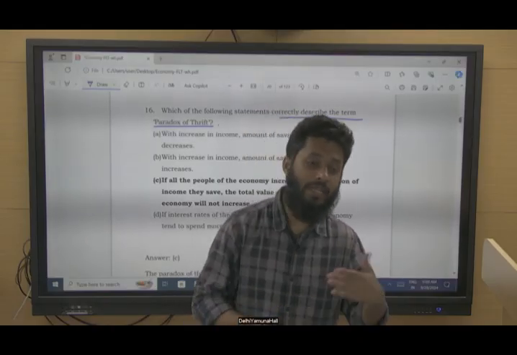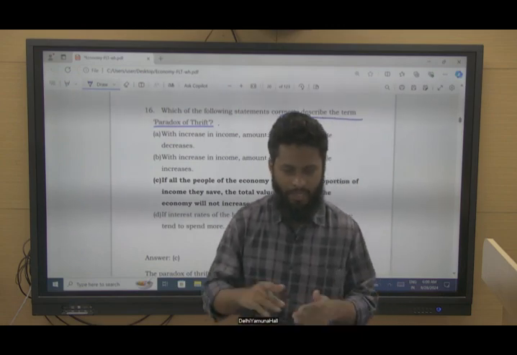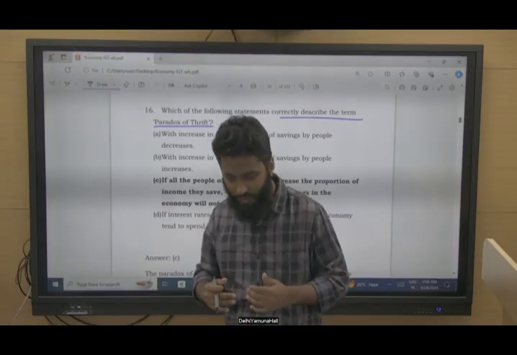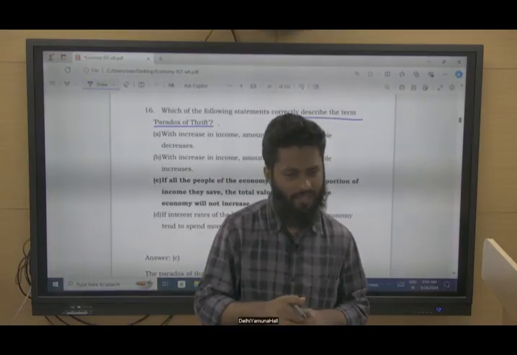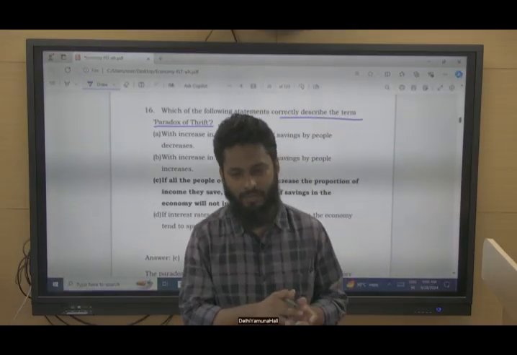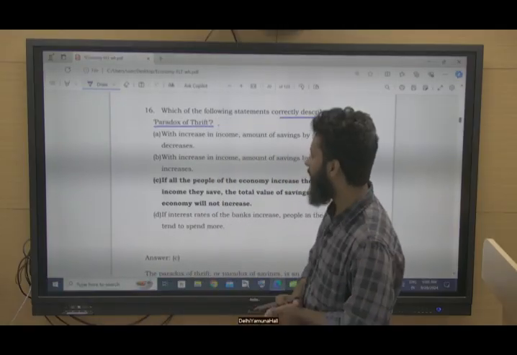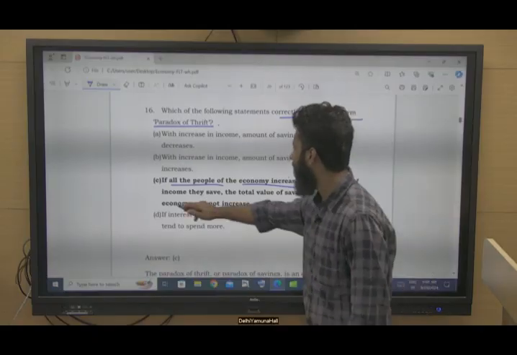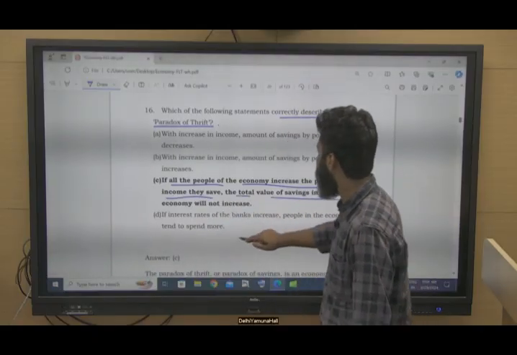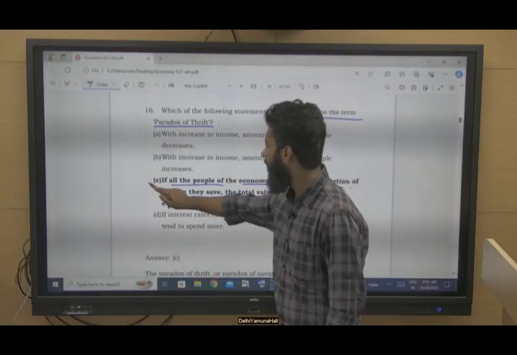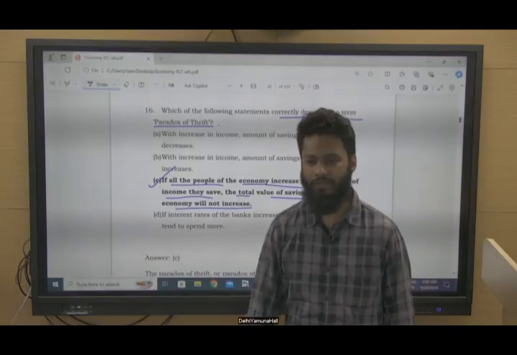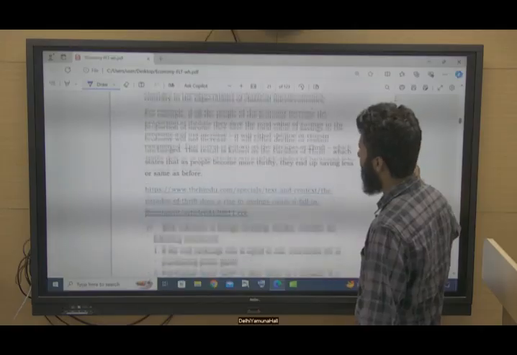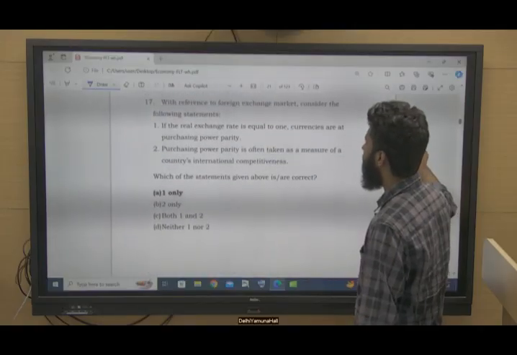Rather, it may decrease or it may remain constant. So if all the people of the economy increase the proportion of income they save, the total value of saving in the economy will not increase. This is known as paradox of thrift, right? Option C, the paradox of thrift. The explanation is given here.